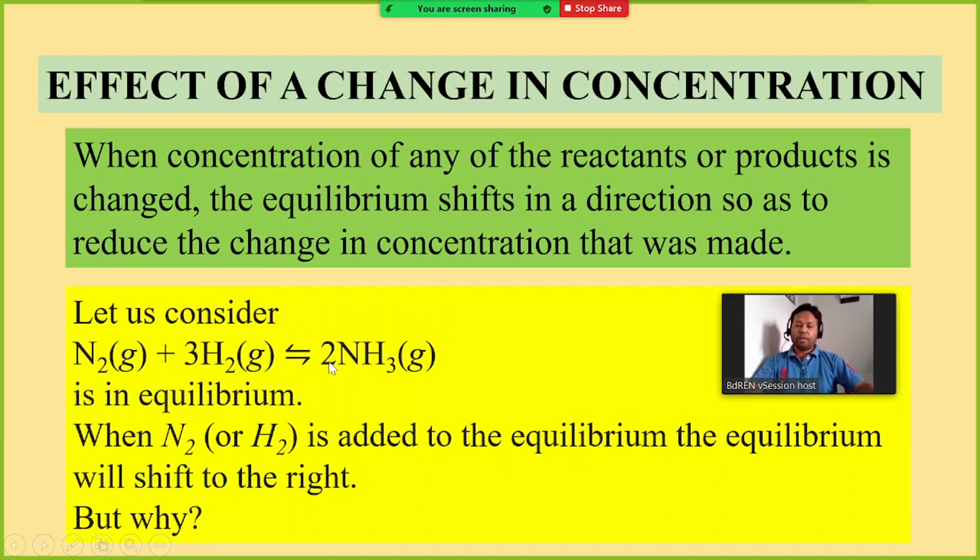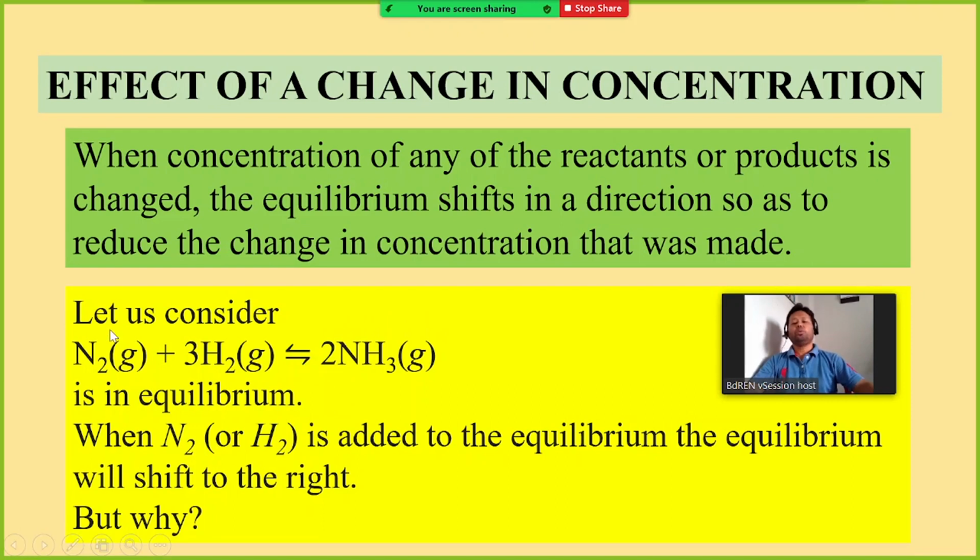This is an equilibrium, reversible reaction. So if this reaction is in equilibrium, and now you increase or decrease the concentration of this reactant or this, what will happen, or how can the equilibrium position be shifted?